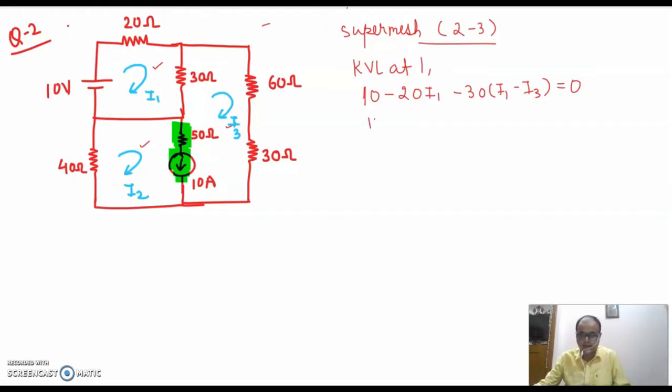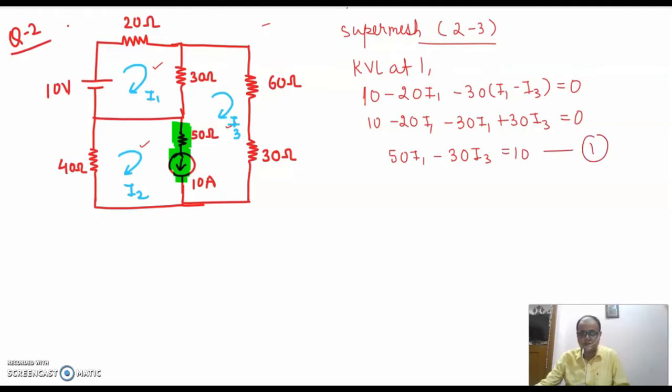On solving, I will get 10 minus 20 I1 minus 30 I1 plus 30 I3 is equal to 0. This becomes 50 I1 minus 30 I3 is equal to 10. This becomes my first equation for analysis.